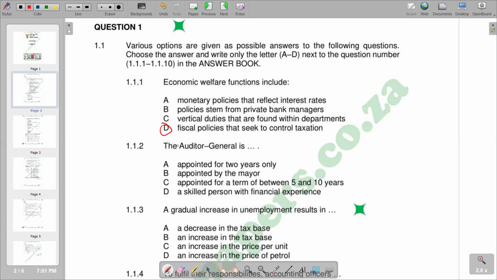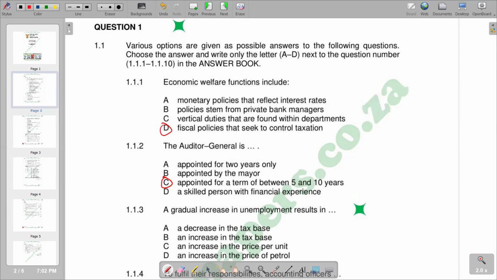So moving on to the next question, it says the Auditor General is. We have different responses again, but the correct response that we have there is C, which is appointed for a term of between 5 and 10 years. So we have C as the correct response. Remember, the Auditor General of South Africa is appointed for a fixed non-renewable term of between 5 to 10 years by Parliament. So we can just take note that the Auditor General is appointed by the Parliament, and the term is fixed and also non-renewable. Non-renewable meaning after it expires, the same Auditor General will not be reappointed after then. So this is what we have.